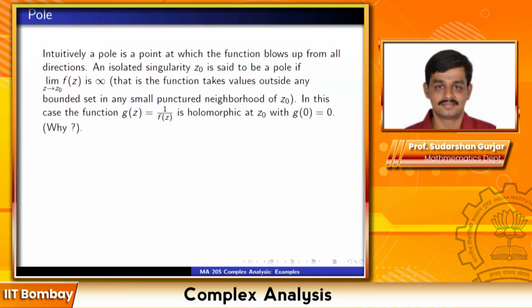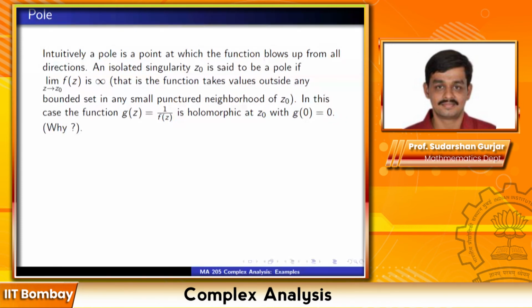No, but I'm saying that it might happen that in that small punctured neighborhood, the values coming from outside the bounded set are coming from one particular direction, right? Yeah, that can happen. I'm not saying that cannot happen. It just says that it takes values outside any bounded set. I'm not saying it takes all the values outside a bounded set. So it may go up to infinity in one particular direction, as you said, but then also it's taking values outside any bounded set.